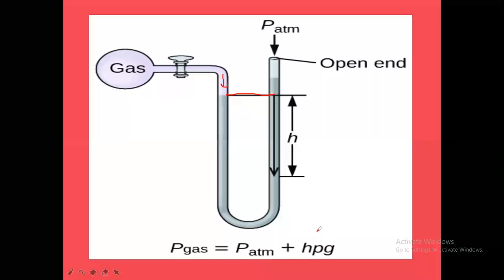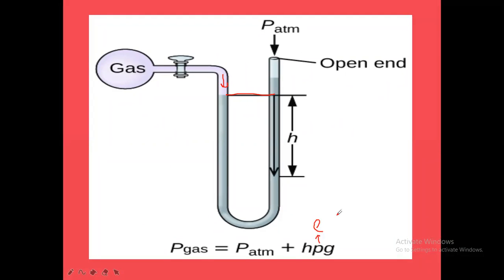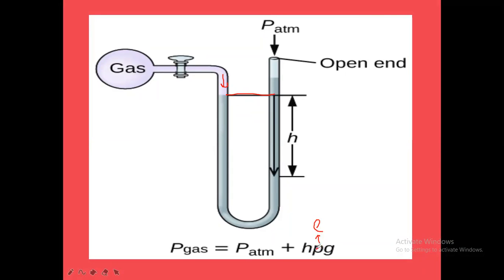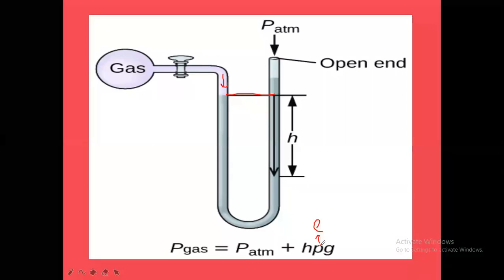HdG. Here d means rho. Rho is the density. In some books it will be given as d, otherwise you can also take rho, small d. So h d g: h is the height of the mercury column, d is the density of mercury, and g is the acceleration due to gravity. So h into density into gravity is the pressure due to the mercury column height.